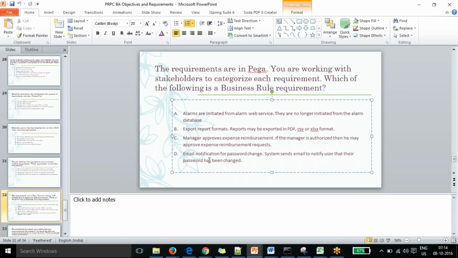Not necessarily the same. But here we have the actual business: expense reimbursement needs to be approved by the manager. That is clear for the business rule requirement.